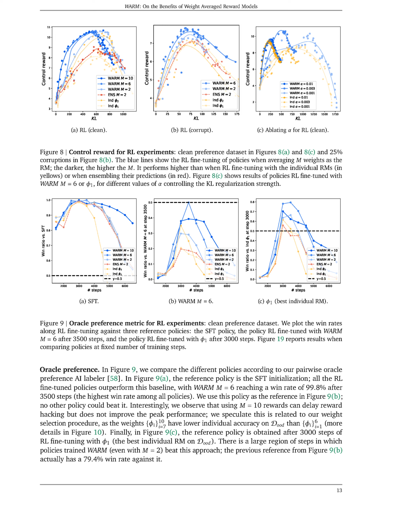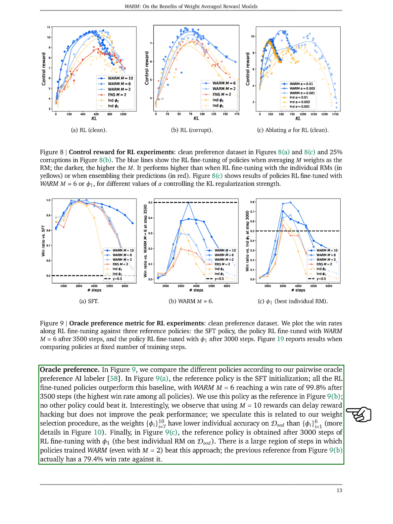Section Summary. In this section, the authors describe their experiments to validate the benefits of WARM. They train PaLM XXS RMs on a summarization benchmark and use an AI labeling approach to generate preference labels. They also leverage a PaLM XS RM for pointwise control reward. The experiments explore two key scenarios: re-ranking outputs in a best of 19 setup and guiding the RL procedure. The results show that WARM outperforms other methods in terms of control reward and oracle preference.